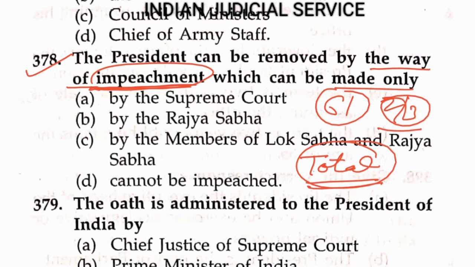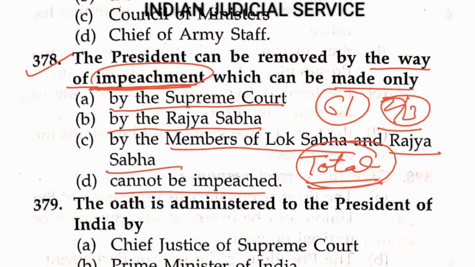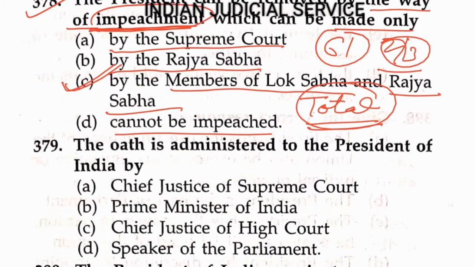The full process we will discuss in the next video, because this video is already very long. So option A, by the Supreme Court, option B, by the Rajya Sabha, option C, the members of Lok Sabha and Rajya Sabha, option D, cannot be impeached. So clearly the answer is option C, members of Lok Sabha and Rajya Sabha.